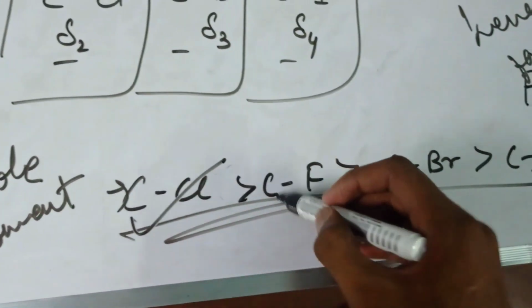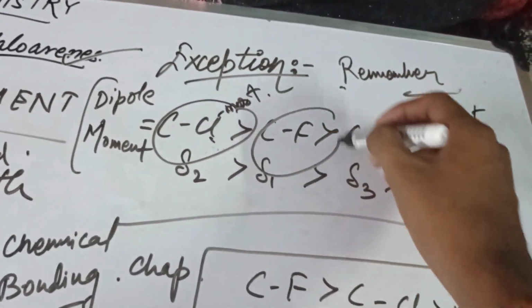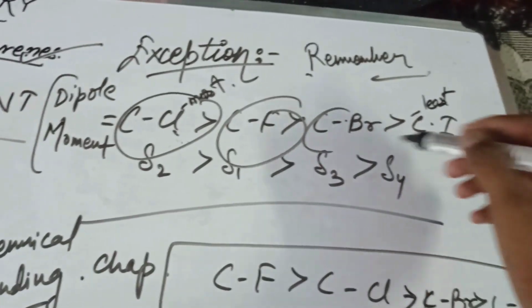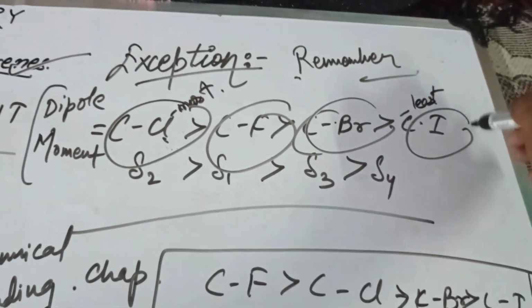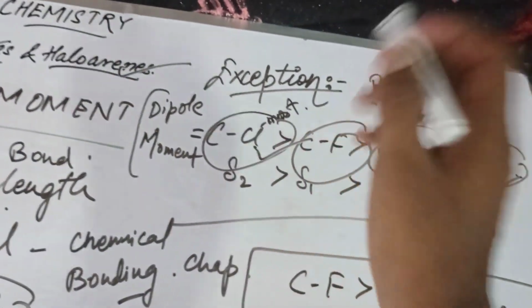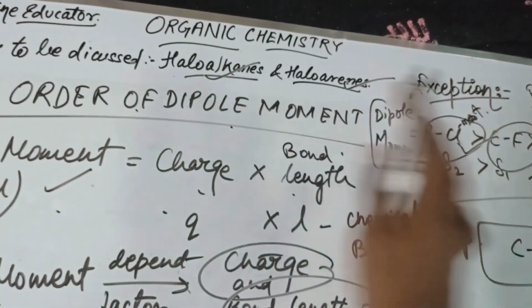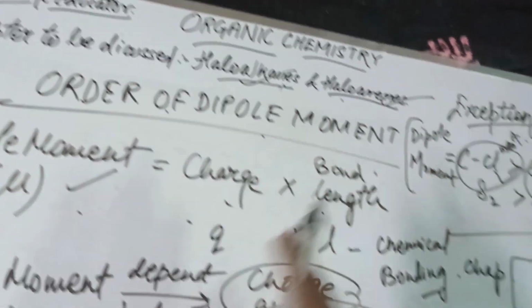So we get an exception here: C-Cl, C-F, C-Br and C-I. The most dipole moment is of C-Cl, then C-F, then C-Br, and the least dipole moment is of C-I. This is an exception we got in the haloalkanes and haloarenes chapter.